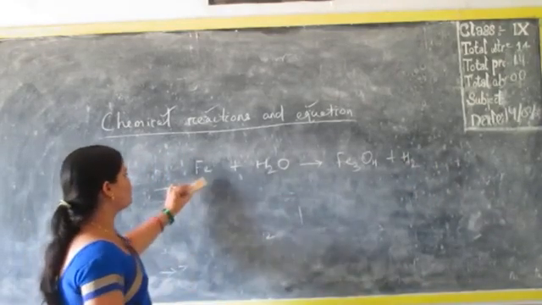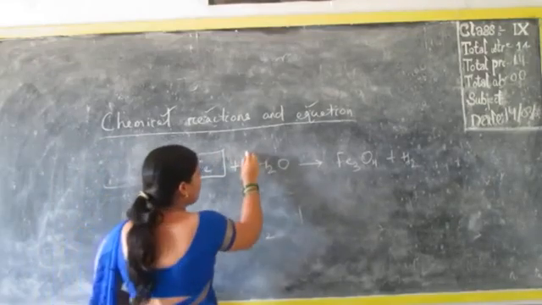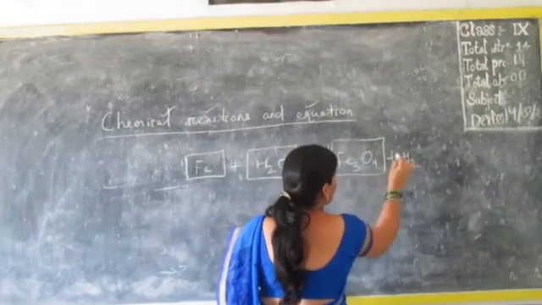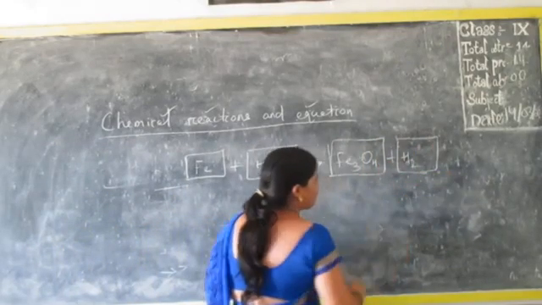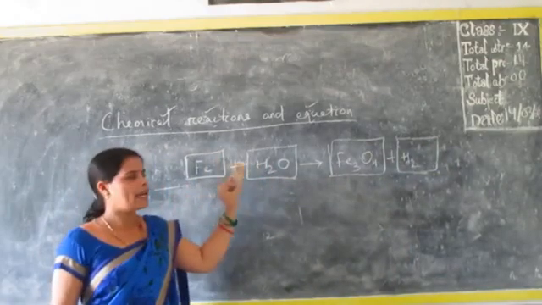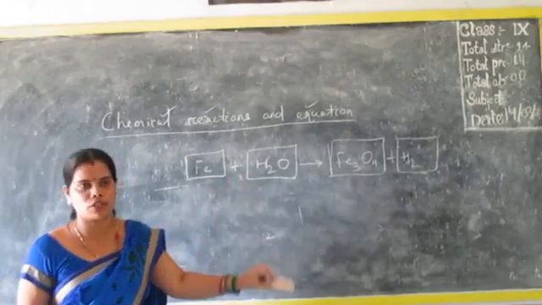Let us see. First thing, ferrum is one of the atoms of the iron. When it reacts with H2O, it forms its oxide and releases the gas. The first step you have to do is to form a box around each of the substances taking part inside the chemical equation.